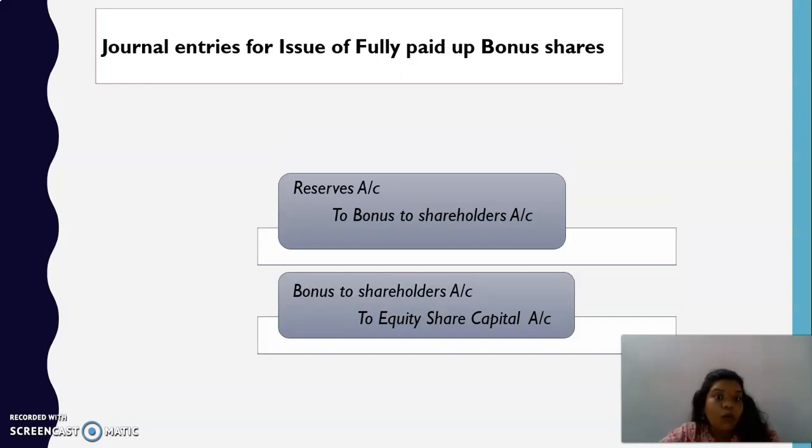Afterwards, the journal entries for issue of fully paid up bonus shares are very simple. You have only two. One is transferring reserves to bonus to shareholders. It is as good as the earlier one. You have no change, that is you are transferring reserves to bonus to shareholders account. Now from bonus to shareholders account, you are expected to transfer to your share capital account. These are the two entries.